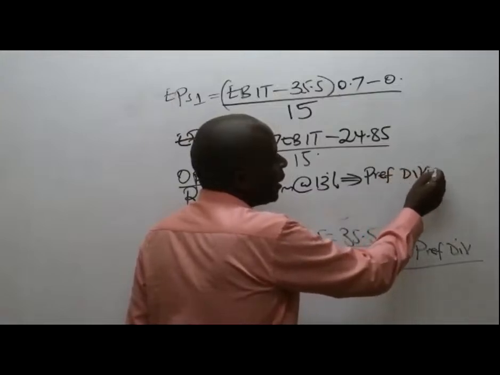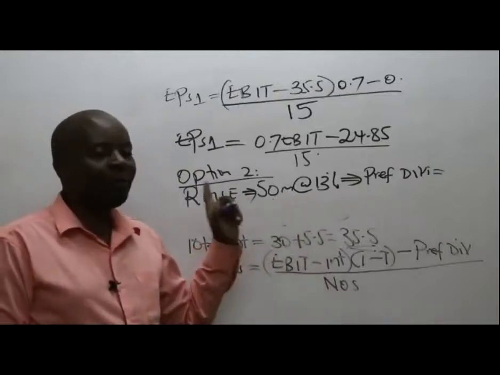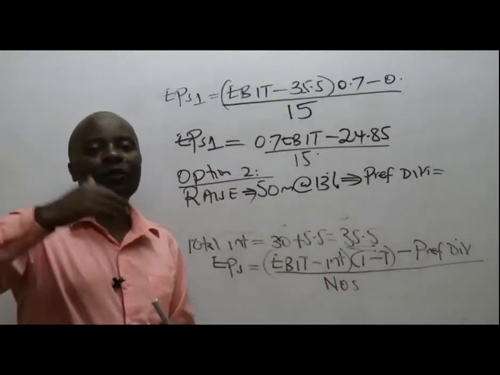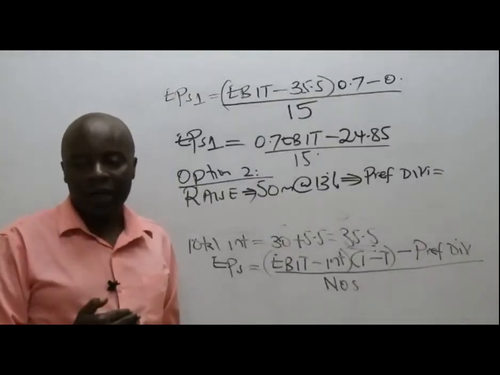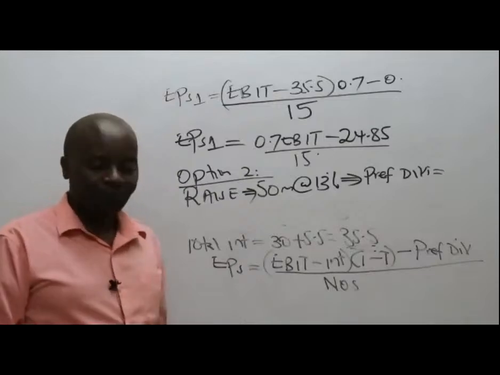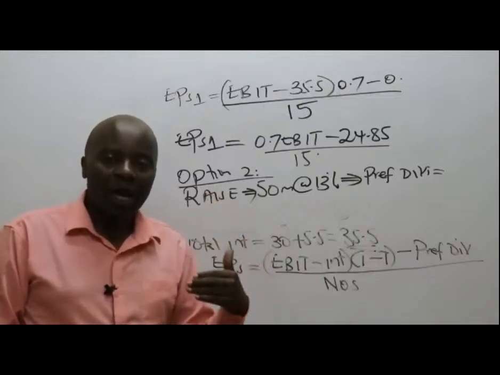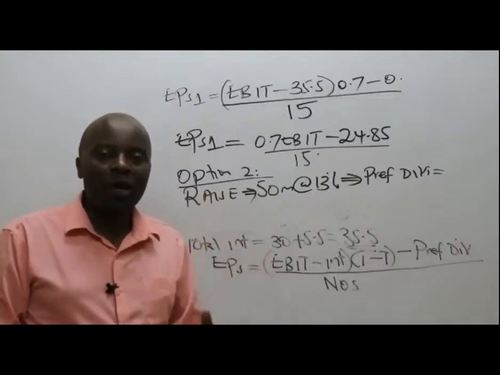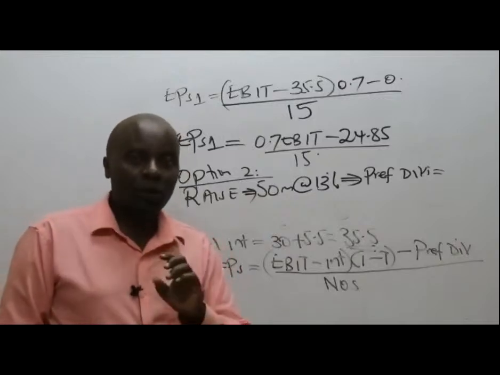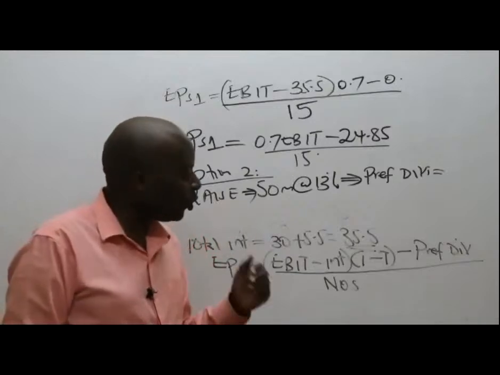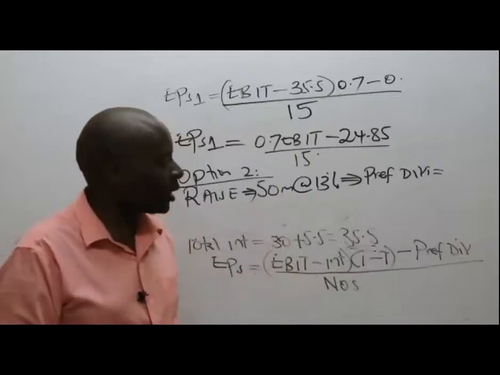The preference dividends will be 13% of 50 million, 13% of the par value. Remember, we are raising 50 million, but this time they don't want us to use debt or ordinary shares. They want us to use preference shares. So 13% of 50 is 6.5 million.